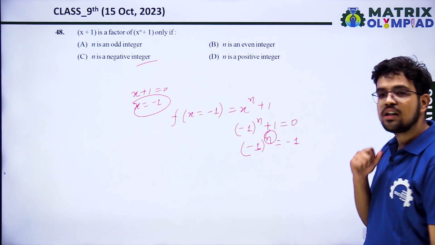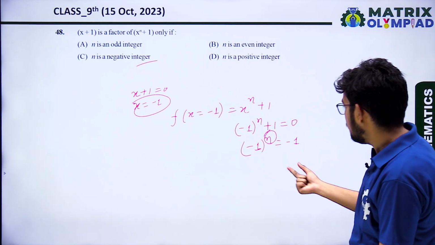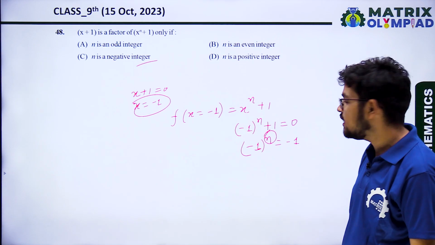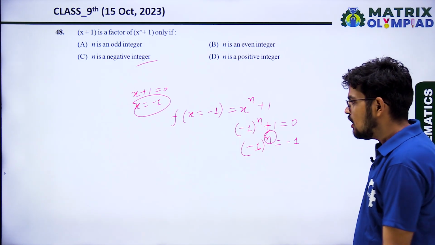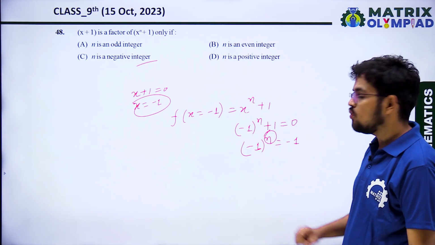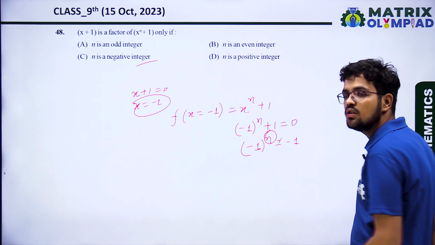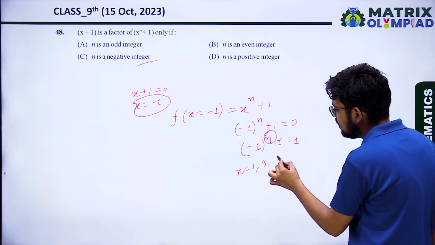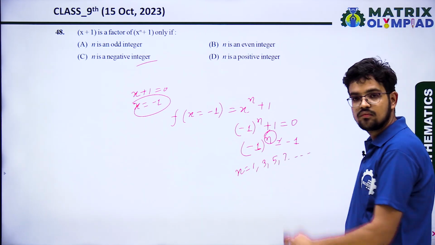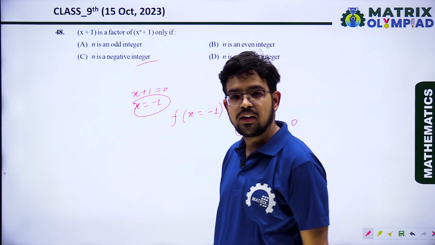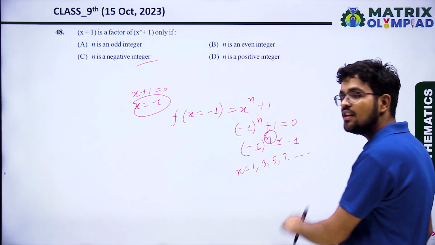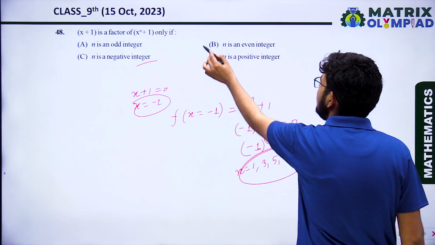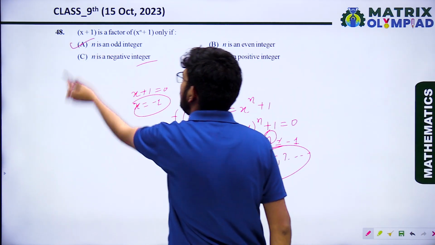Okay, if we put n equals 1, then what will be the value? Negative's power odd number gives negative, and we require minus 1. If we put n equals 2, that will be positive, not equal to this one. So only at n equals 1, 3, 5, 7 like this, the situation is satisfied. So the correct answer is that these are the only odd numbers. So n is an odd number.